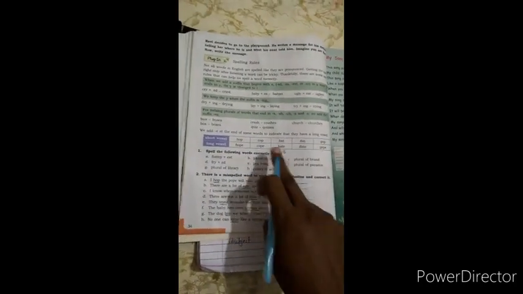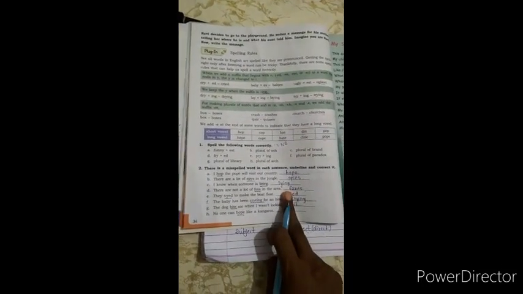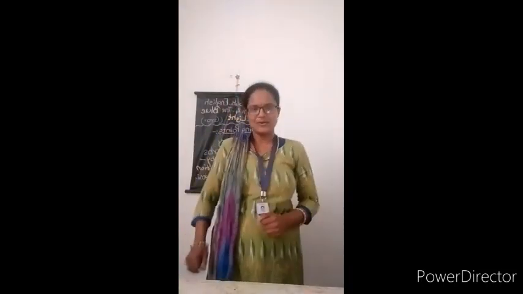Alright, just after message writing, write the heading, spelling rules. Question 1, spell the following words correctly. Right. Then after, you have to solve this question in textbook only. After completing this, you have to solve today's homework in practice sheet, PDF file.